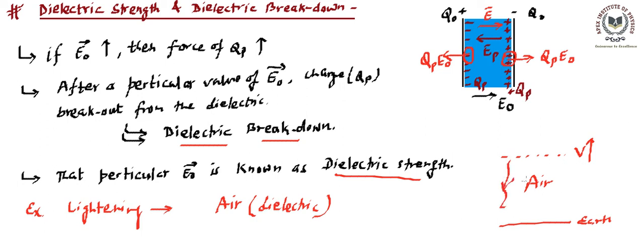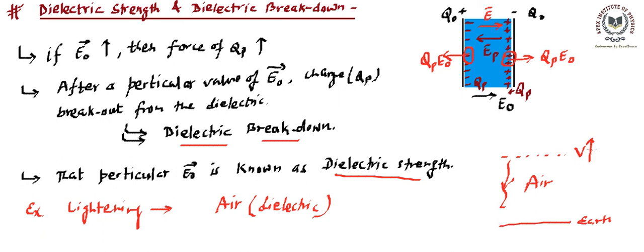That means air starts behaving like a conductor. How is it behaving like a conductor? Because it has allowed the charge to leave the molecules of air, and that is because of the strong electric field. So the lightning that occurs is basically movement of charge, or movement of electrons, and these electrons are moving in the air because air has undergone dielectric breakdown.